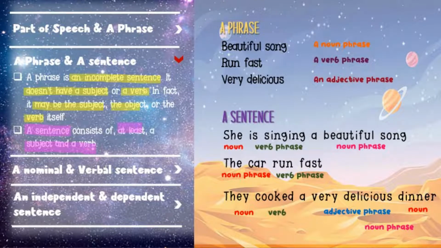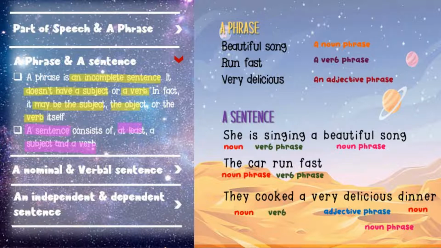Alright, the next one is a phrase and a sentence. A phrase is not a complete sentence. It doesn't have a subject or a verb. In fact, it may be the subject, the object, or the verb itself. Take a look at these examples about the phrase here. Beautiful songs. This is a noun phrase, right? So it is not a sentence because it is not complete. Run fast is a verb phrase, so it doesn't have a subject here. Very delicious is also a phrase because this is an adjective phrase.